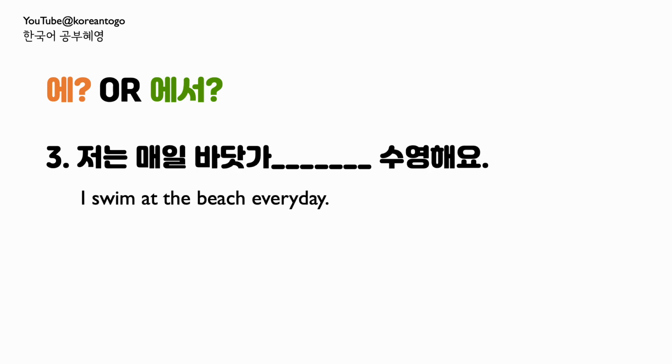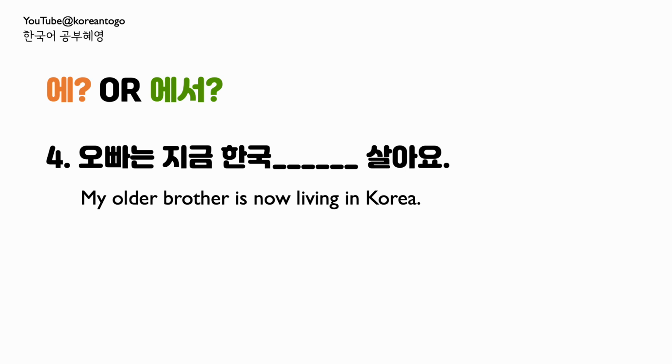3번, 저는 매일 바닷가 blank 수영해요. I swim at the beach every day. In this sentence, the verb is 수영하다, which is an activity verb, so you need a dynamic location particle, 에서. 4번, 오빠는 지금 한국 blank 살아요. As I explained, 살다 is a static verb that involves a more permanent sense of being than other activity verbs do. So in this sentence, 에 is a perfect answer.